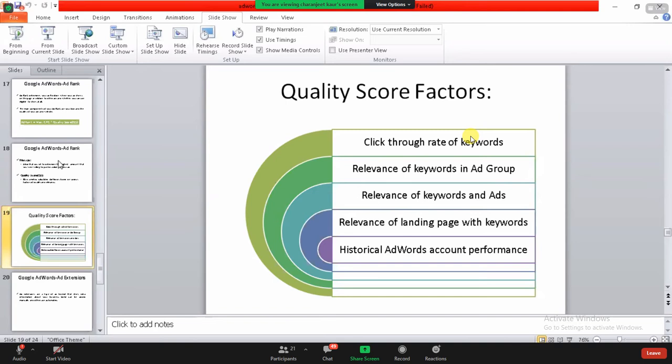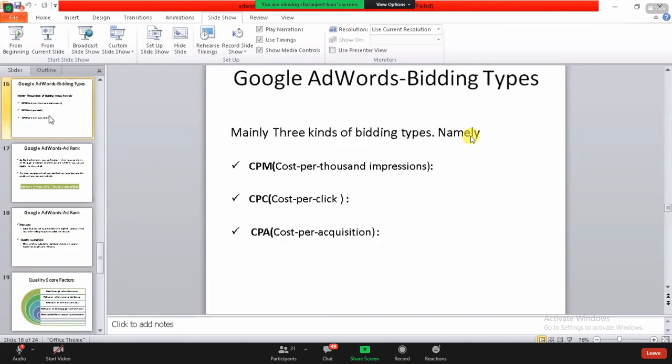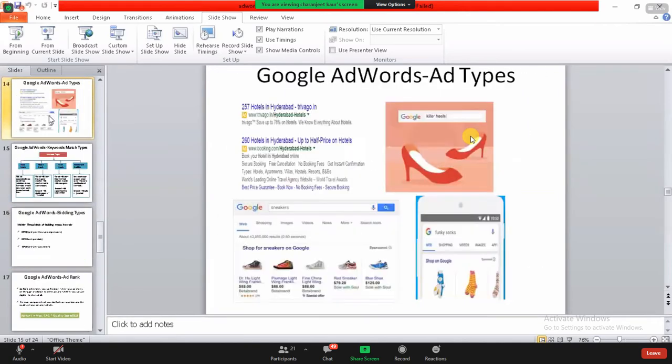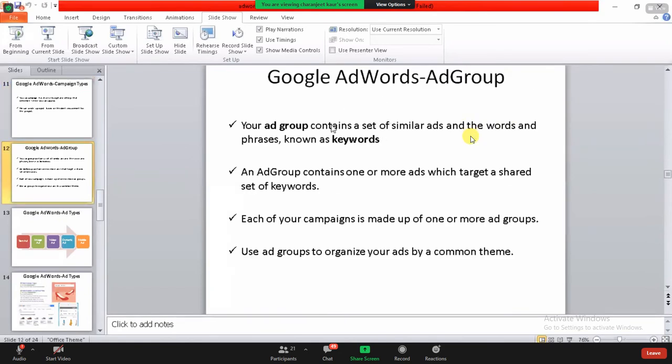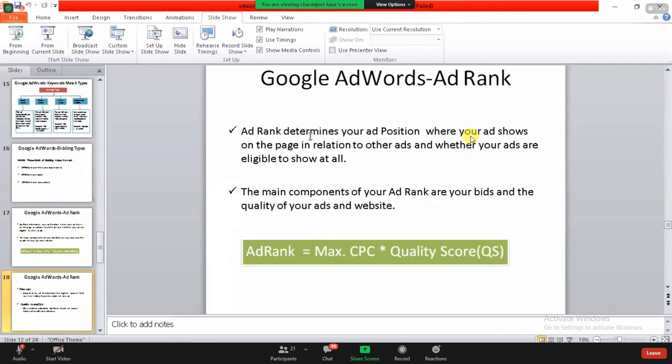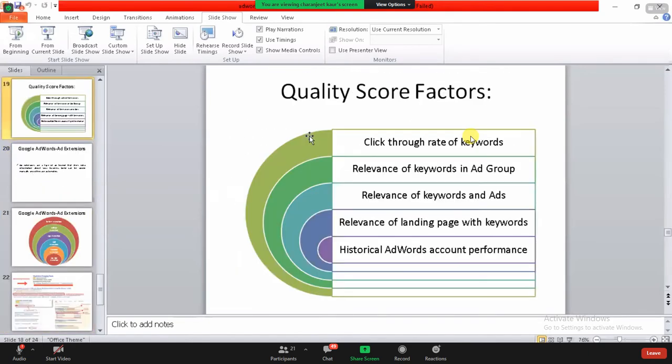So ad groups, I have told you about this. Just a minute, I'll show you the ad groups again. See, this is the ad group. Your ad group contains a set of similar ads and the words, that phrase, is known as keywords. So it depends on what kind of keywords you are working on right now, and how relevantly you have used your keywords in it.